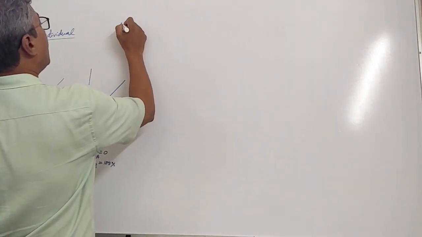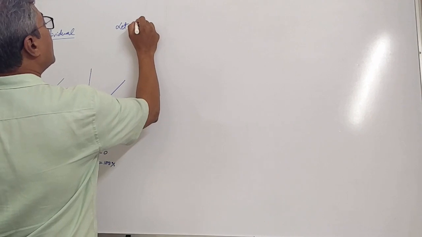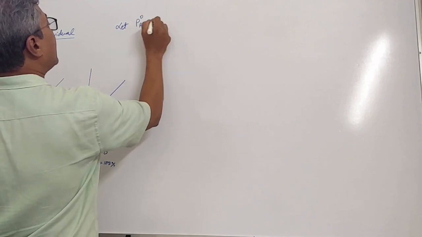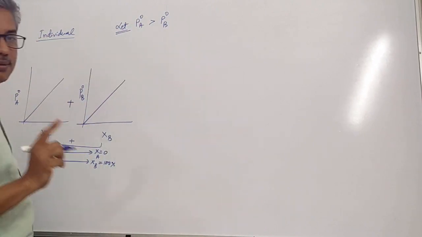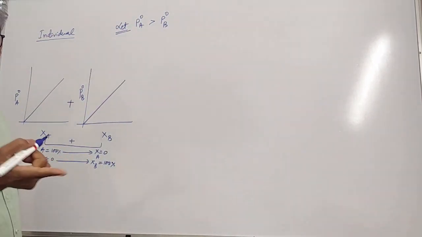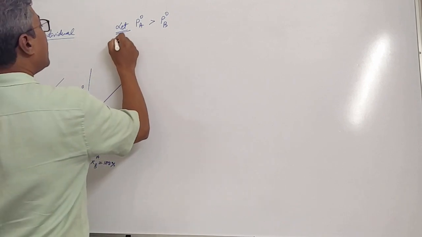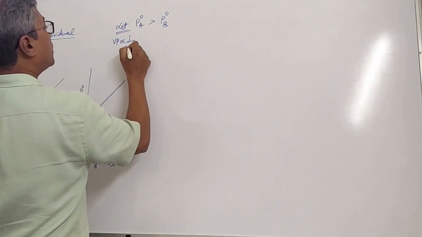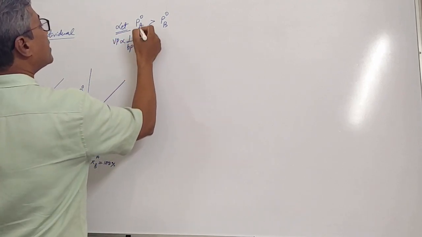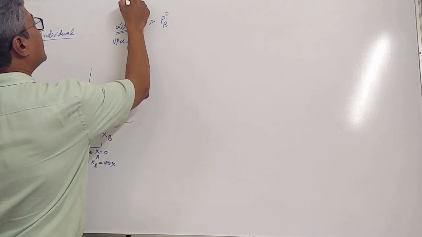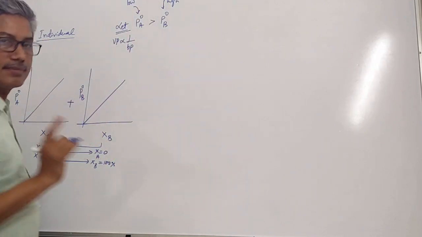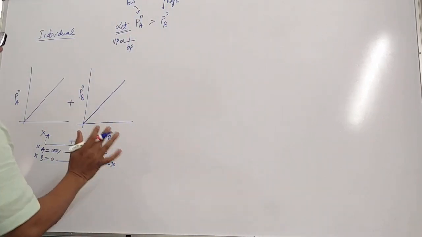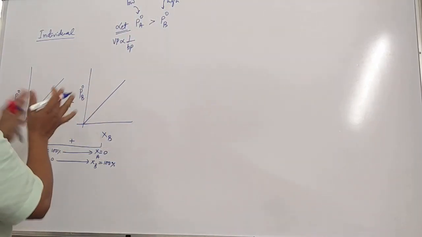And before that, let us assume that P naught of A is more than P naught of B. See, students, we are assuming it. Let the vapor pressure of A be more than that of B. We know that vapor pressure is inversely proportional to boiling point. It means that A's boiling point is low, and B's boiling point is high. Is it clear? Okay, let us draw the graph of these two put together.